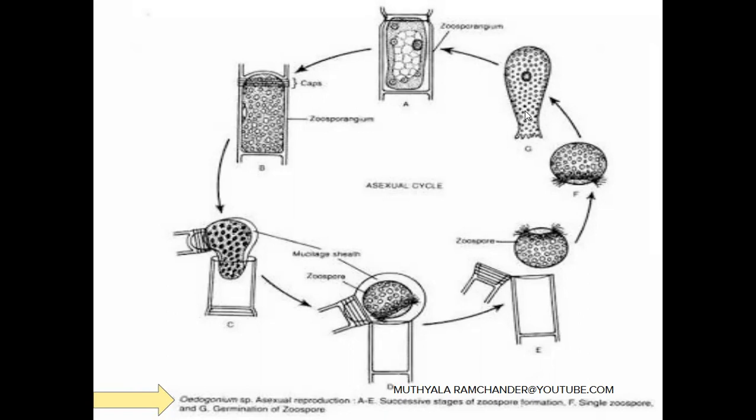By this process, more cells are formed. They develop into a new Oedogonium thallus. The new Oedogonium thallus again contains cap cells and vegetative cells. At the matured stage, the cap cells act as a zoosporangium. From this zoosporangium, ball-like or egg-like zoospores are developed.